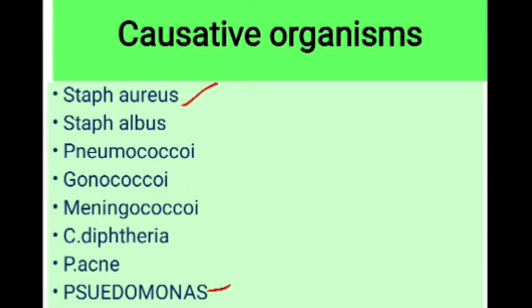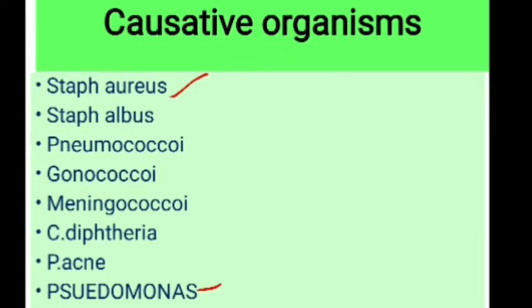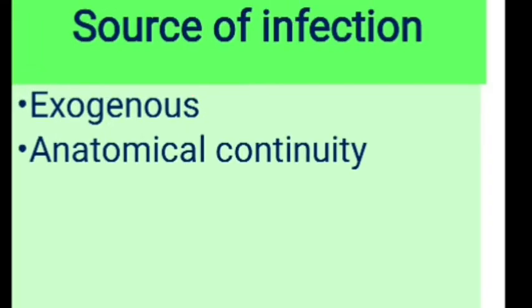If you take the Streptococcus, that is again gram-positive, commensal in the throat and the vagina. The pneumococci, again gram-positive, commensal in the upper respiratory tract, produce cytolysin toxin. These are a few salient features about these causative organisms. So what can be the source of these infections? This can be the exogenous source or because of the anatomical continuity.